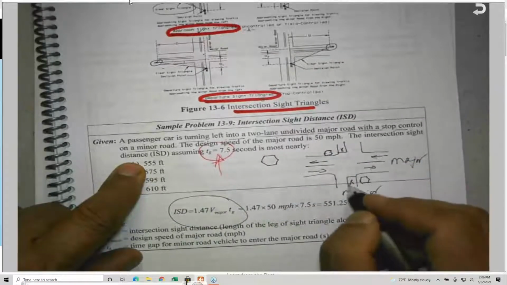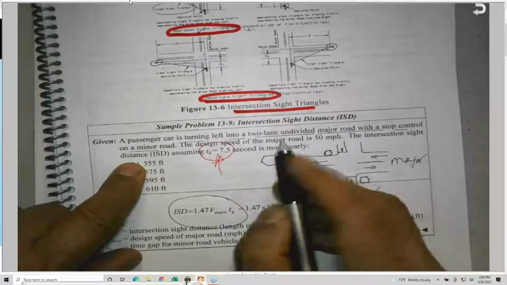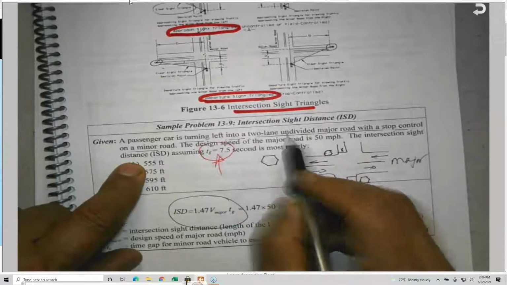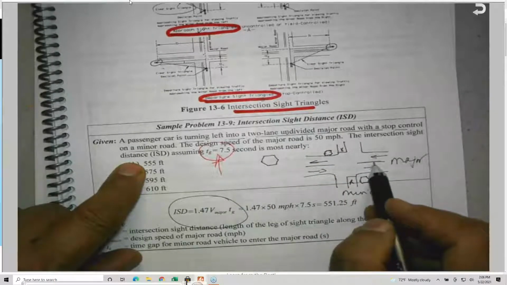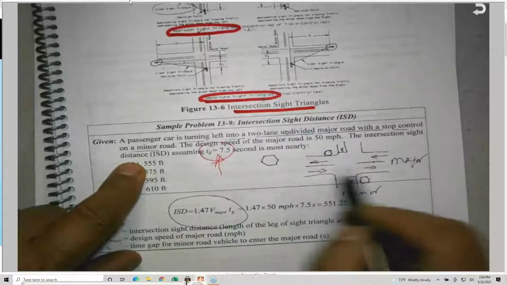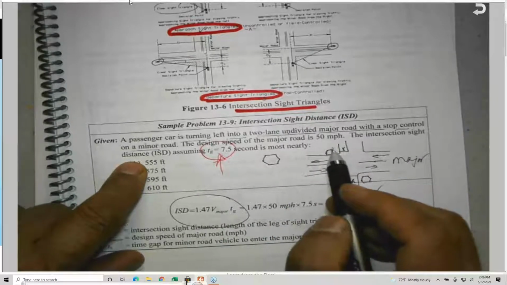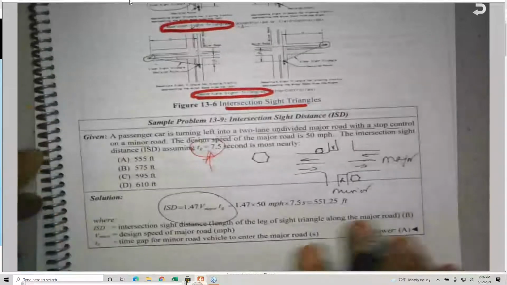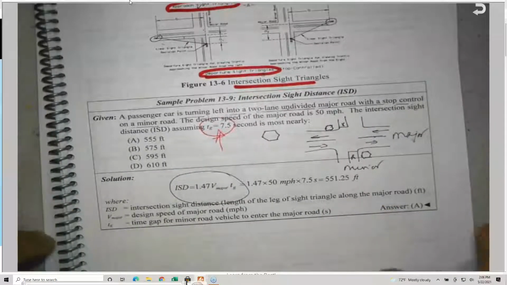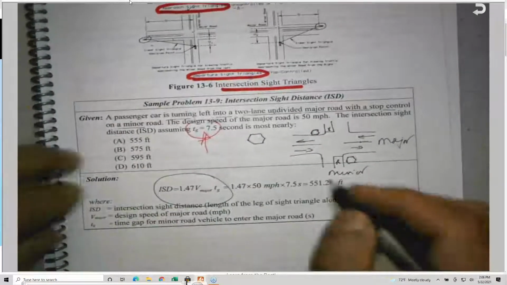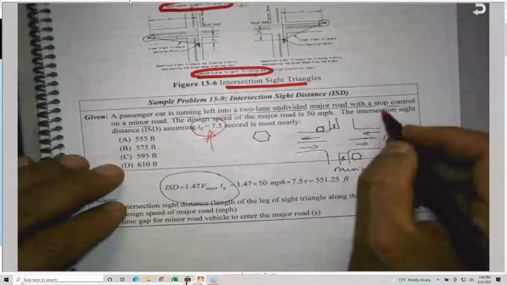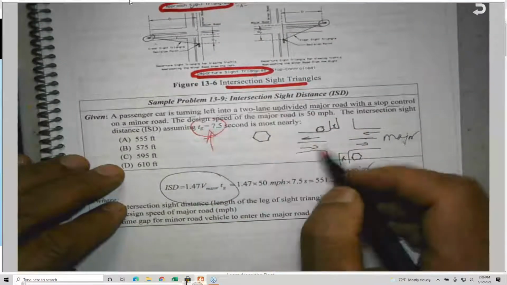So he's saying the driver here is on a two-lane undivided road. This is undivided; there is no median. We're going to talk about divided and undivided highways later on when we talk about LOS, level of service. But basically, this driver here is waiting and would like to make a left turn.